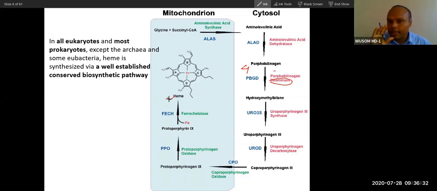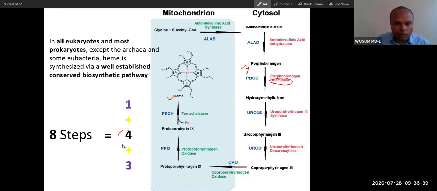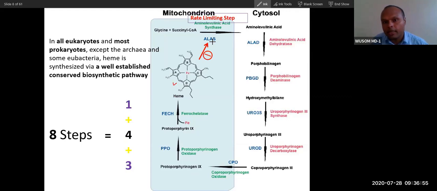Just memorize the names of the enzymes first. 8 steps. 1 step is in mitochondria, 3 steps are in mitochondria, 4 steps are in cytosol. First 1 and last 3 are in mitochondria. So this is the rate limiting step. And how is it rate limited? You know, the product is the inhibitor. Heme is the product here, so heme will inhibit this reaction.